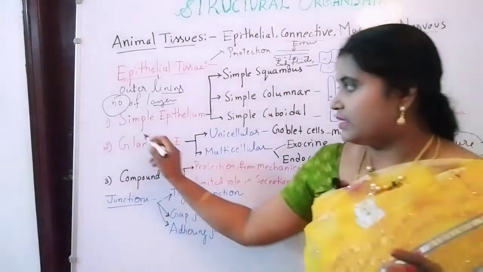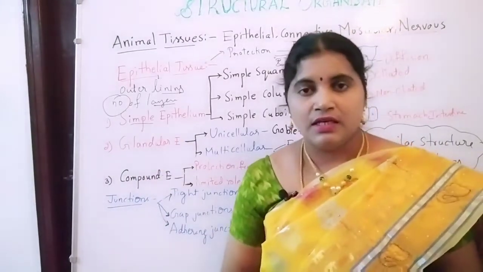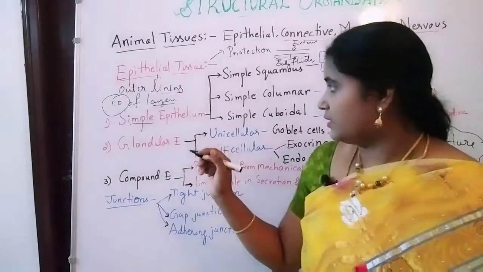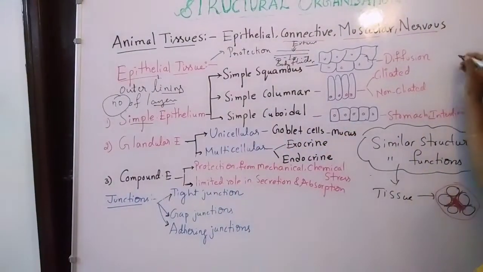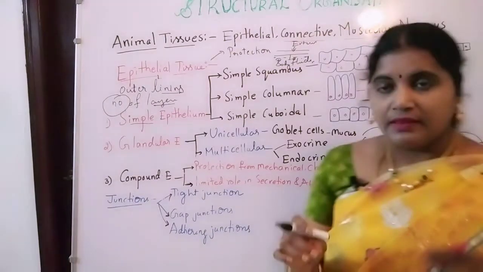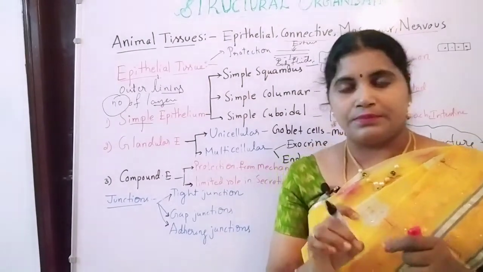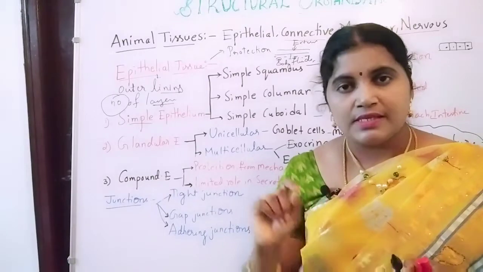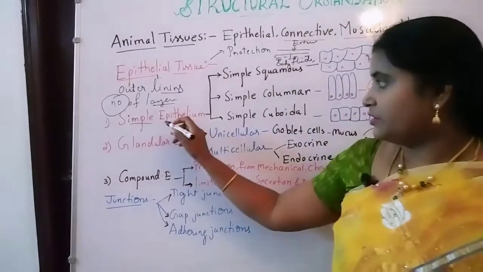The first one is simple epithelium, right? Simple epithelium means only one layer of cells is present. That's why it is known as simple epithelium, single layer epithelium.